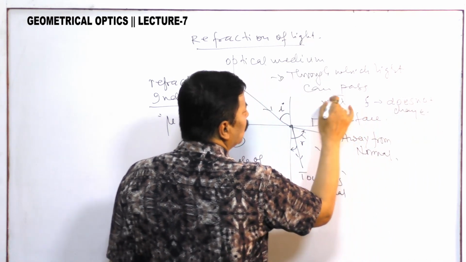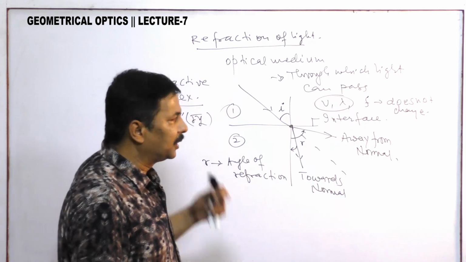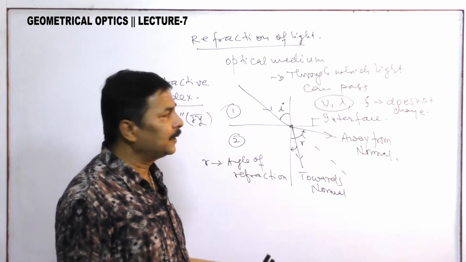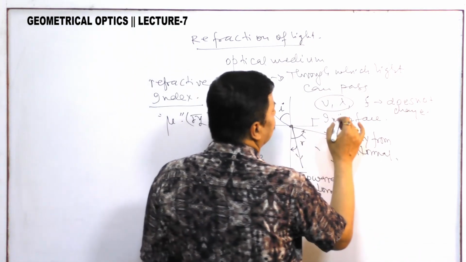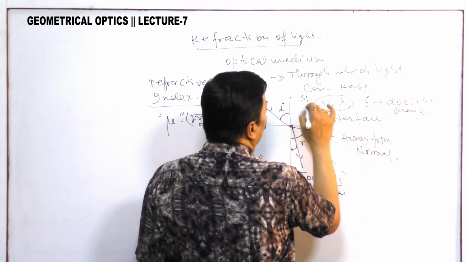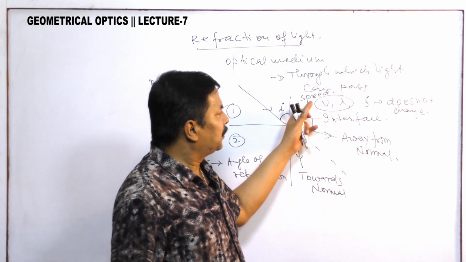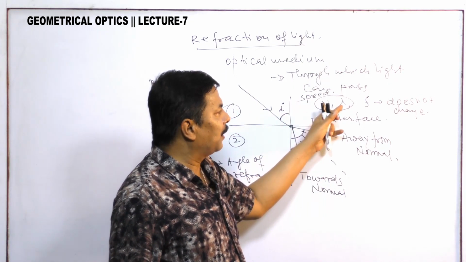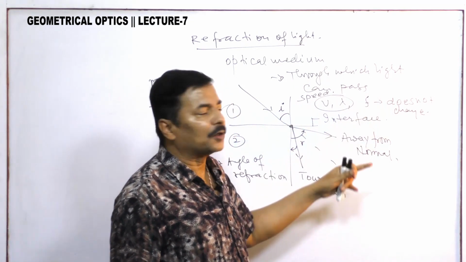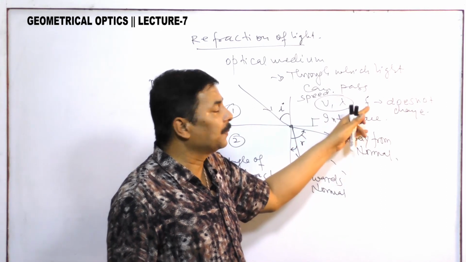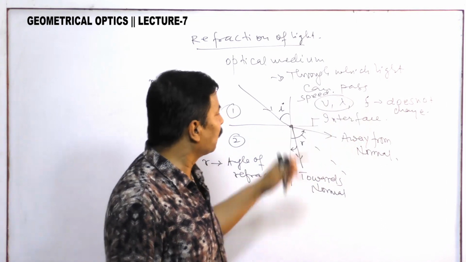When light goes from one optical medium to other optical medium, its velocity changes, speed also changes. Why frequency does not change? Because it depends upon the source of light.